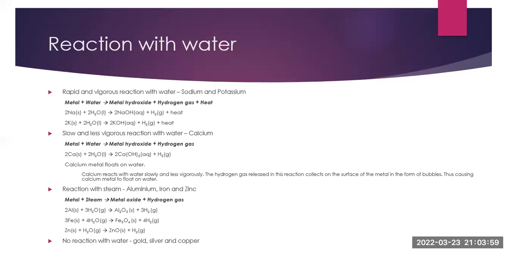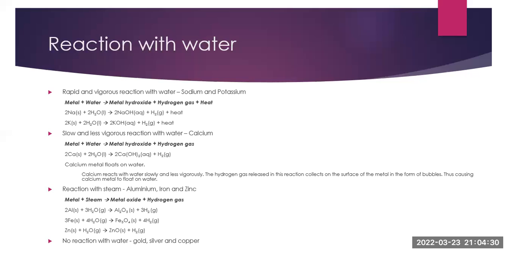The next type of reaction with water is slow and less vigorous reaction with water. Here, the metal under consideration is calcium. The general reaction is metal plus water gives us metal hydroxide plus hydrogen gas. The chemical equation for the same is Ca plus 2H2O gives us Ca(OH)2 plus H2.